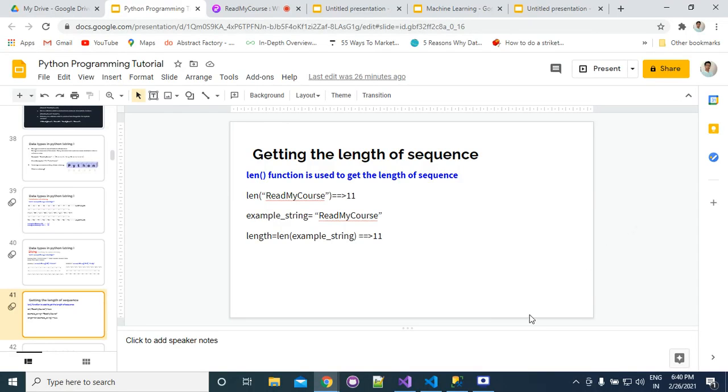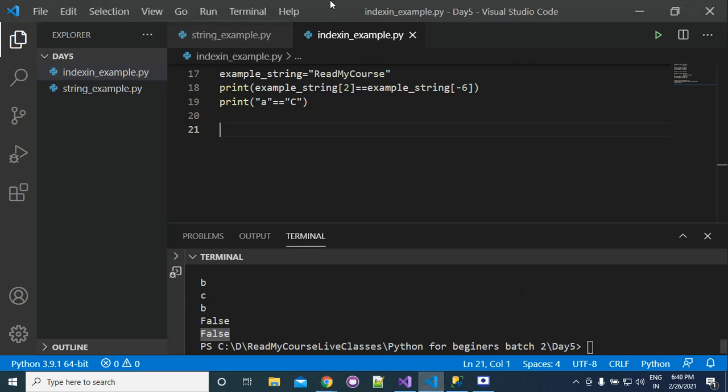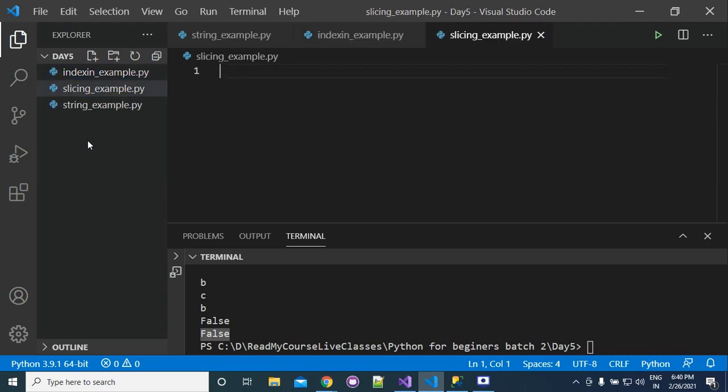So now we are going to practice on it. Suppose that we have example string equal to Google.